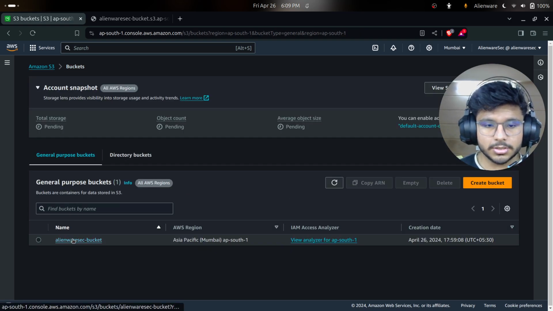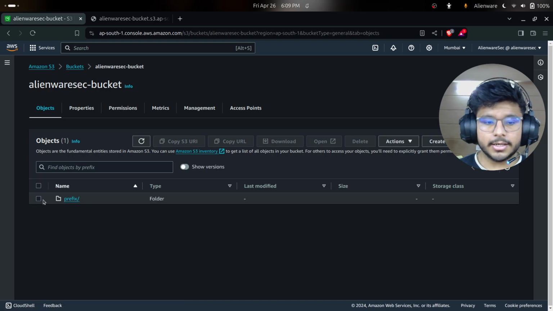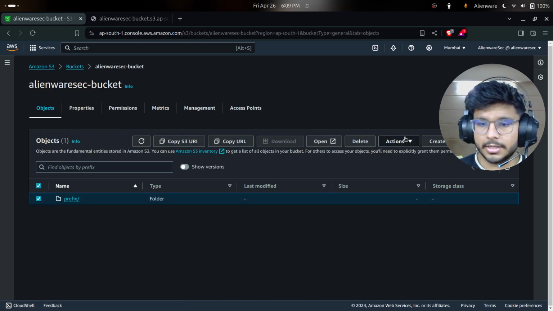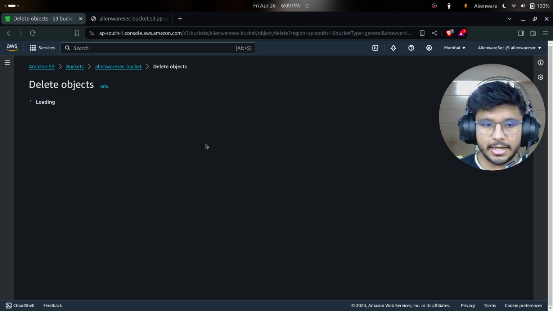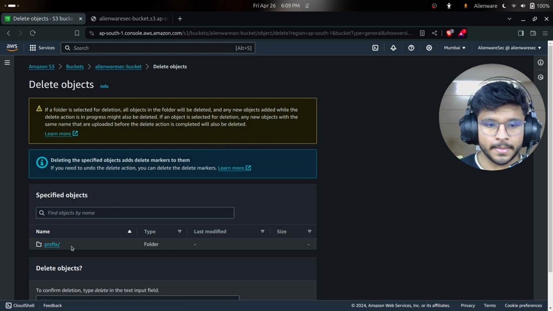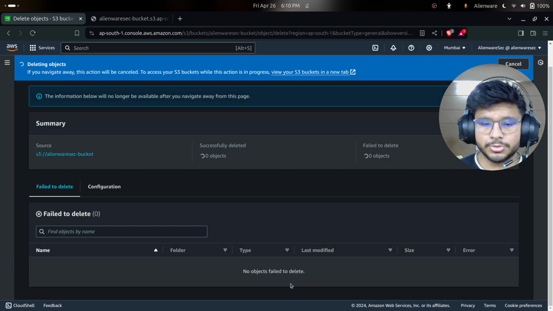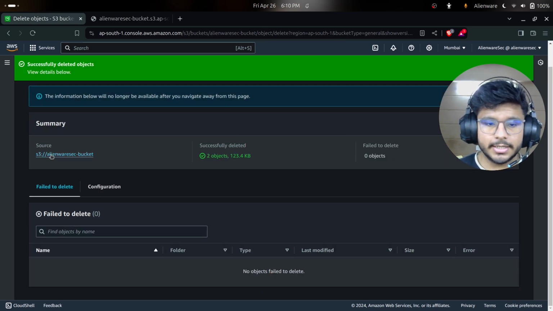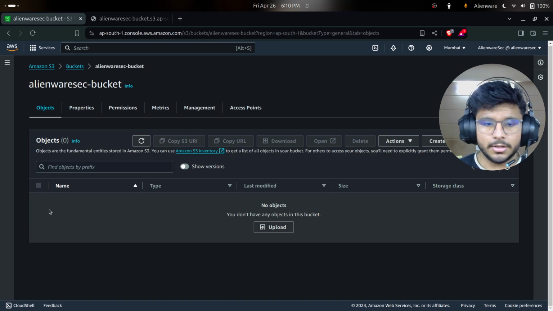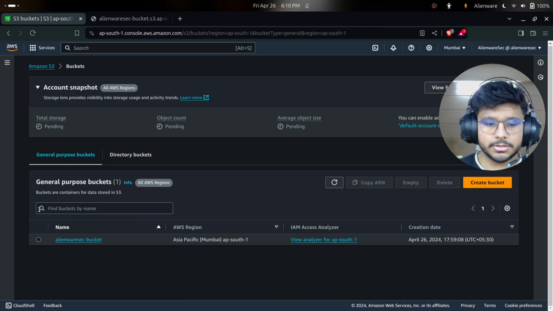For this, you should first go in your bucket, select all the objects that you have, click on delete, and delete your objects. Okay, the objects are deleted. Now we'll go to our S3 bucket again, and we can see no objects are here, and we'll select the bucket and delete our bucket.